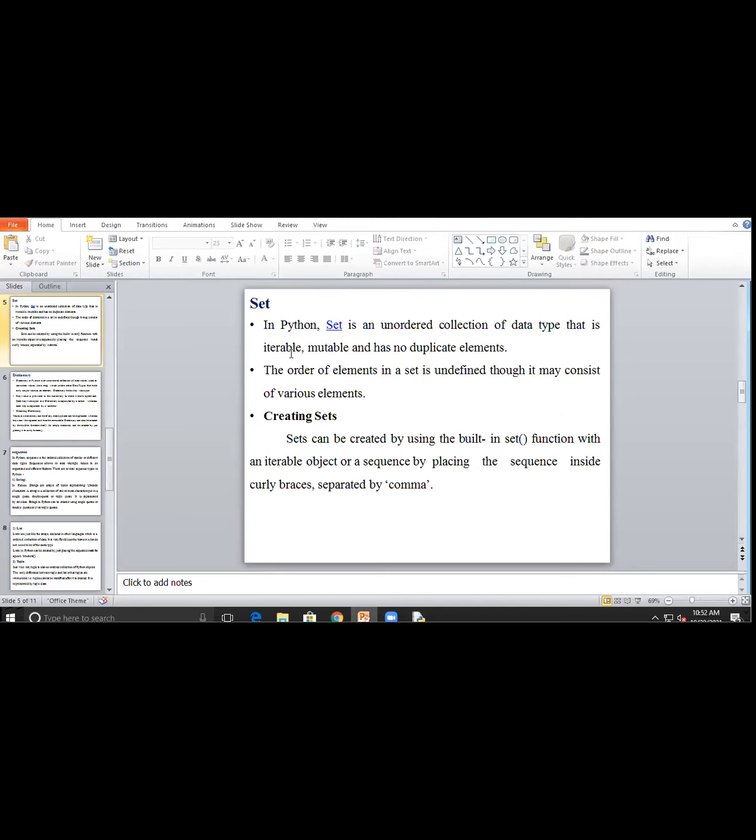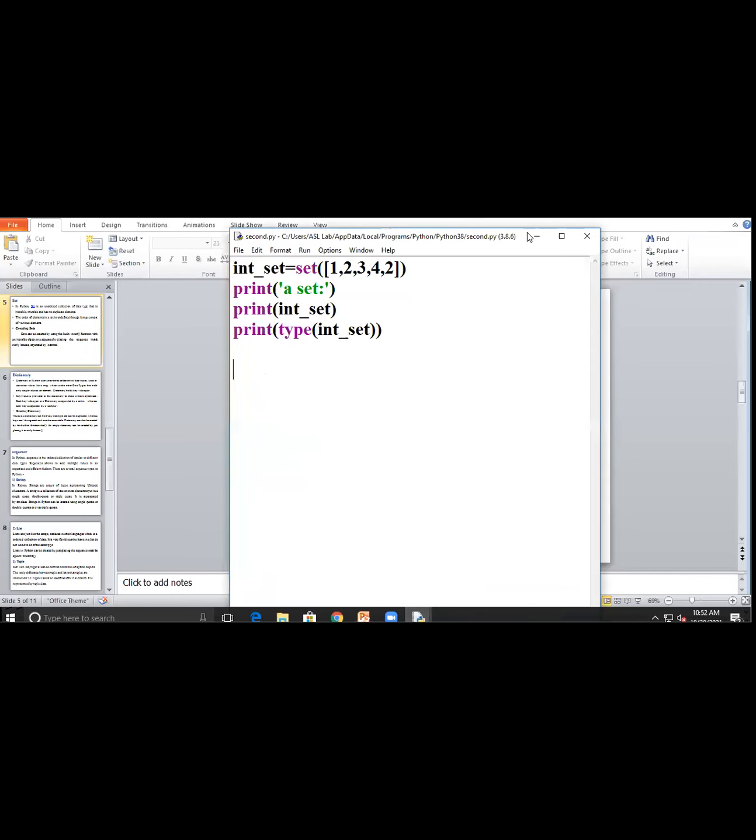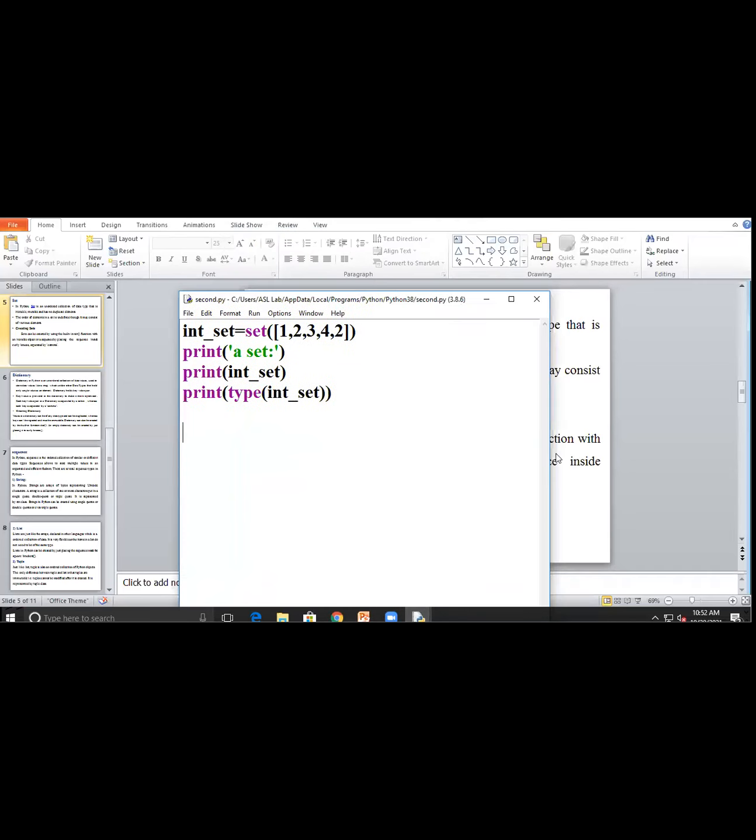Iterable means what? You know the iteration method. Again and again, until we get our answer, we have to find the iterations by putting in different values. That is called an iteration. Okay, so everyone understand? I think this concept will be a little bit difficult, so